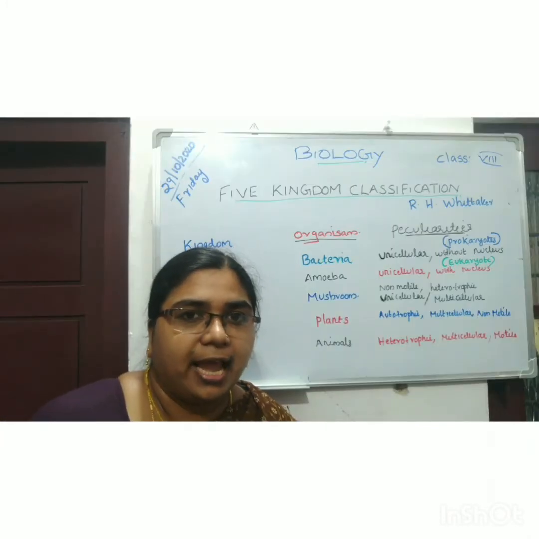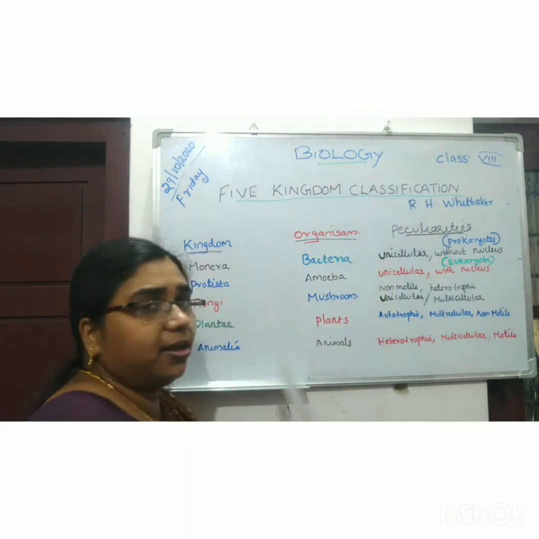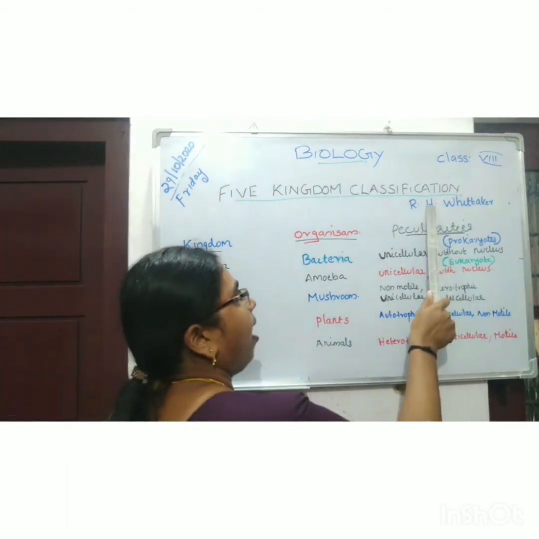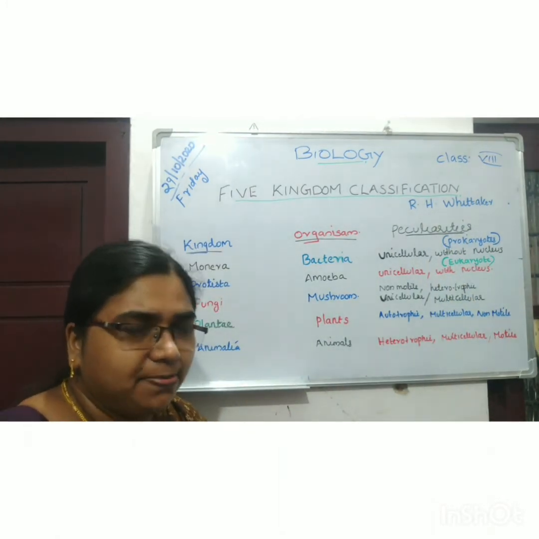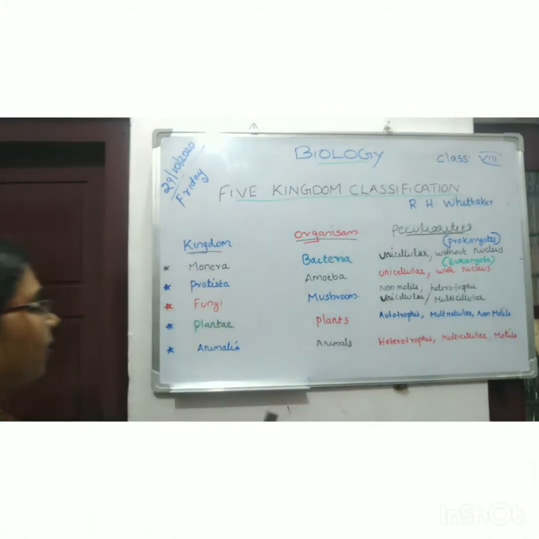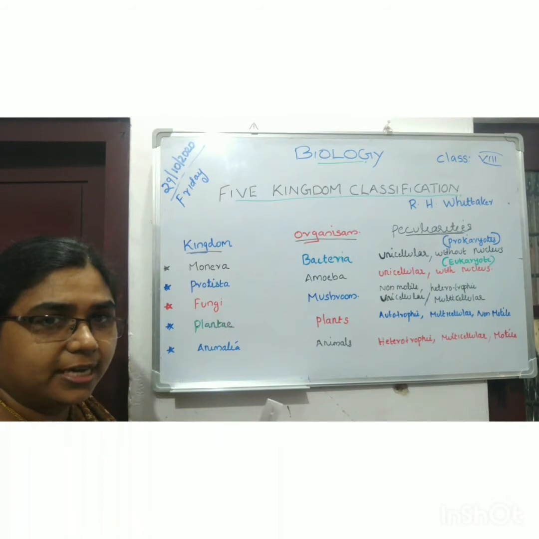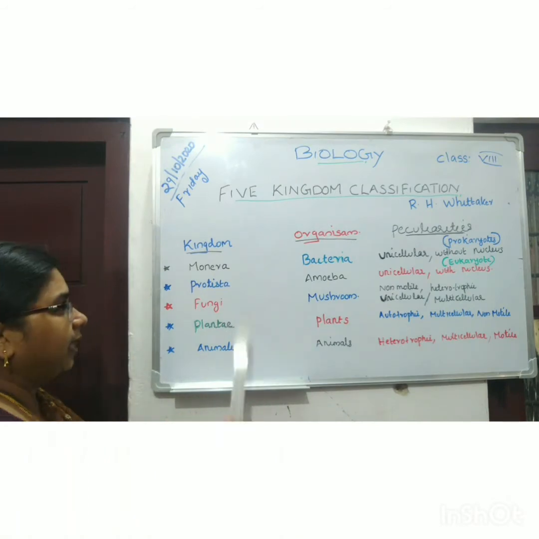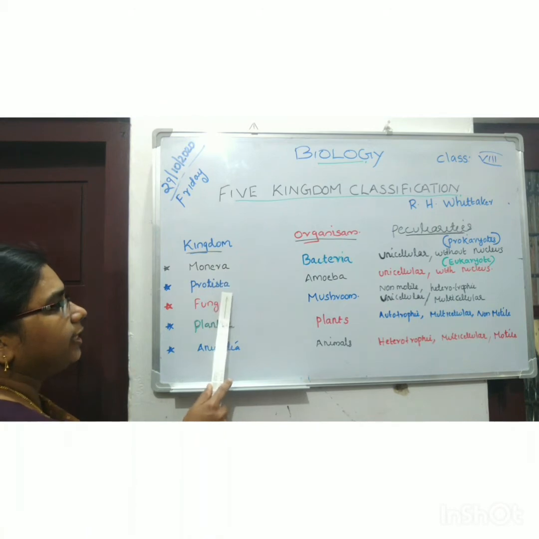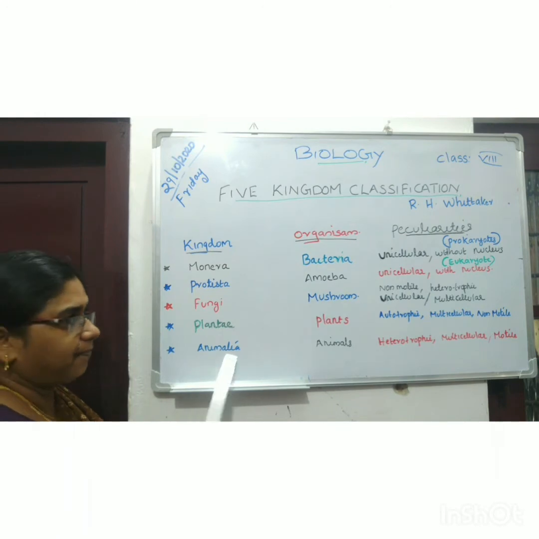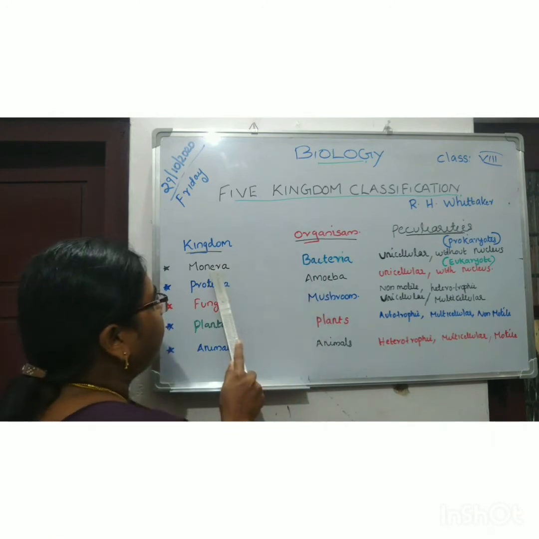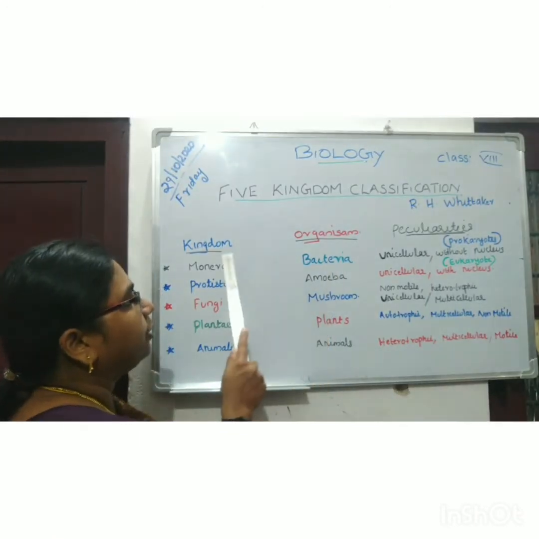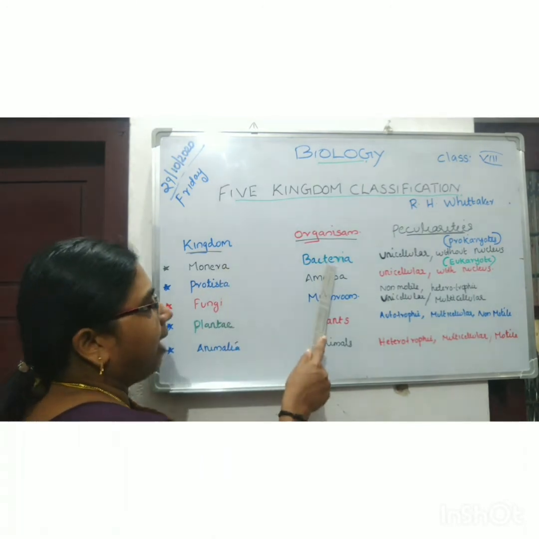Today we are discussing about the topic 5 kingdom classification proposed by R.S. Whitaker. Okay, then let us see what are the 5 kingdoms and its peculiarities. We already said that there are 5 kingdoms and they are Kingdom Monera, Kingdom Protista, Kingdom Fungi, Kingdom Plantae and Kingdom Animalia. The organisms included in these kingdoms are, in Kingdom Monera, some organisms included in this kingdom as bacteria,